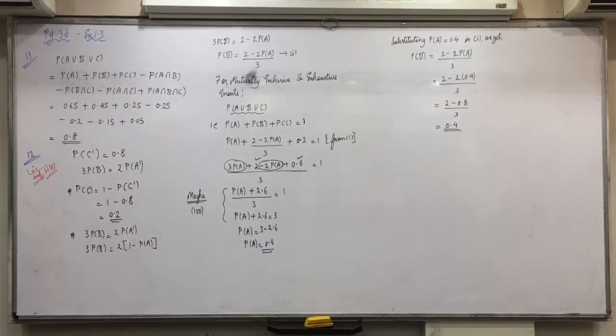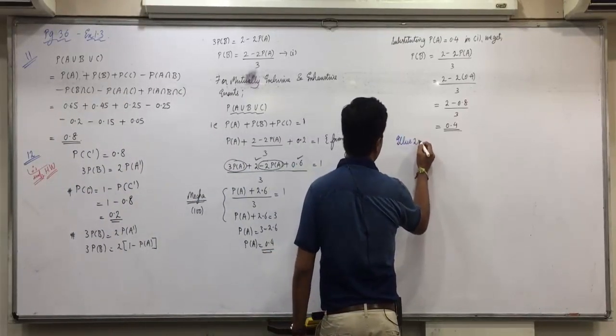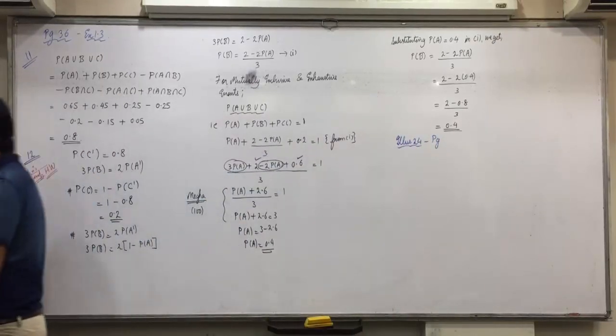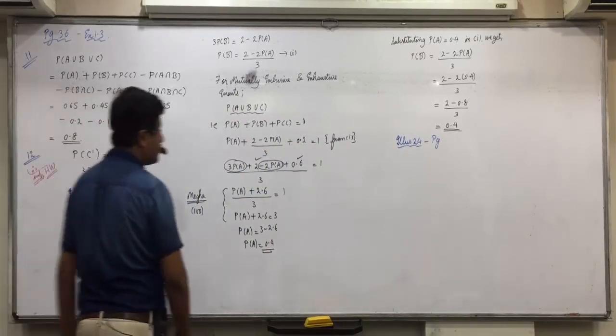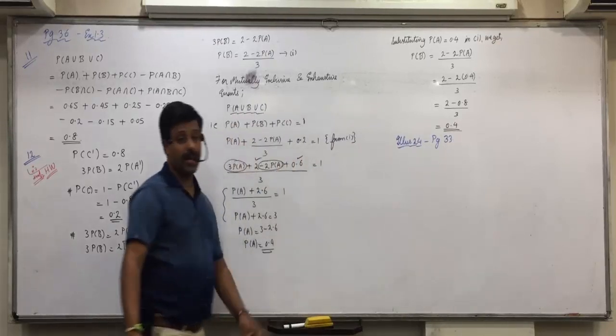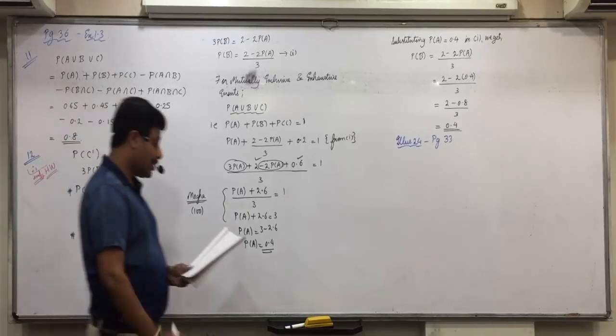Now look at the illustration. I did not give you the homework for illustration 24. Do that in the class and you will also repeat it in homework. All of you look at illustration 24 on page number 33. Be attentive. First write down the given information.